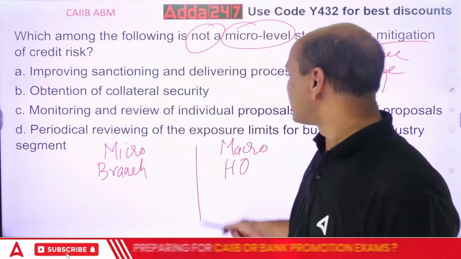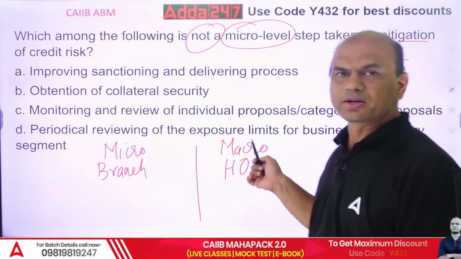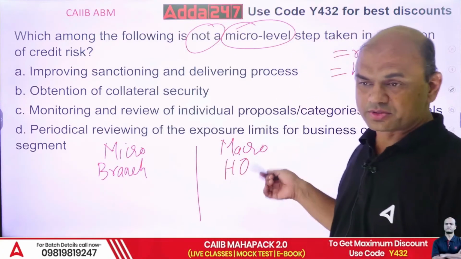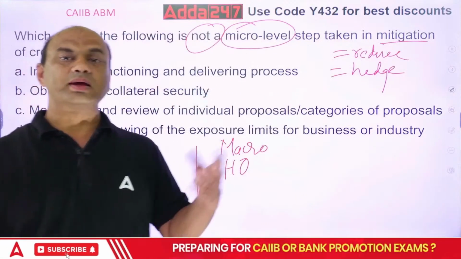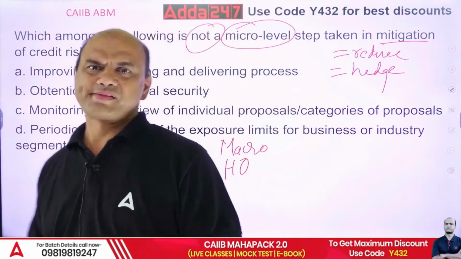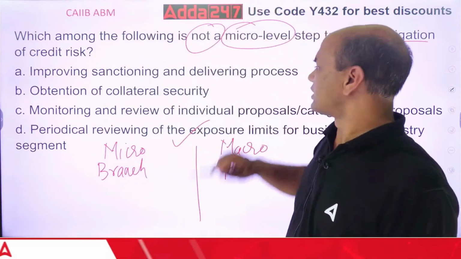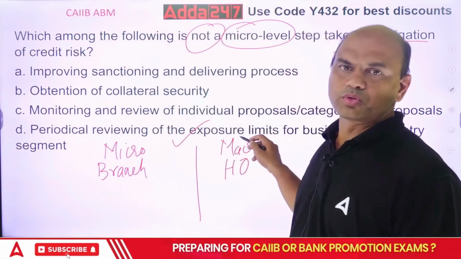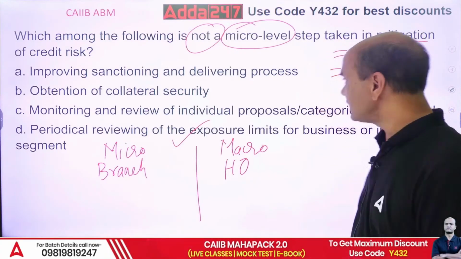So, look at this: review of exposure limits for the business. This is a part of HO. Will this be done at HO level or at branch level? The overall banking portfolio, will a branch do this? No. So this is a part of macro, not micro. Got it? Clear?